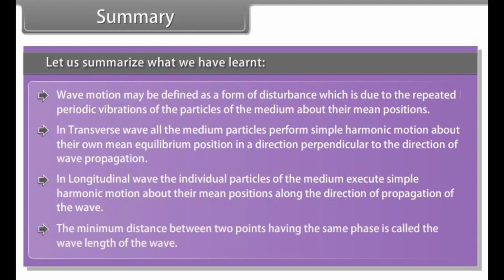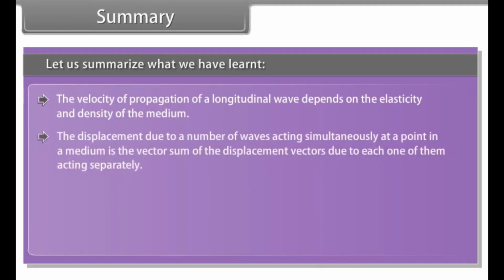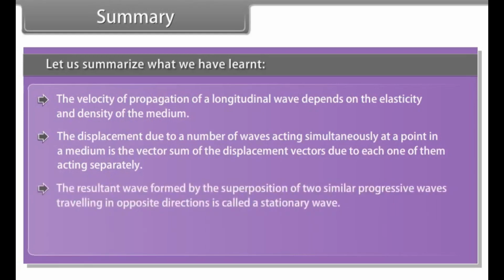The minimum distance between two points having the same phase is called the wavelength of the wave. The velocity of propagation of a longitudinal wave depends on the elasticity and density of the medium. The displacement due to a number of waves acting simultaneously at a point in a medium is the vector sum of the displacement vectors due to each one of them acting separately. The resultant wave formed by the superposition of two similar progressive waves traveling in opposite directions is called a stationary wave.